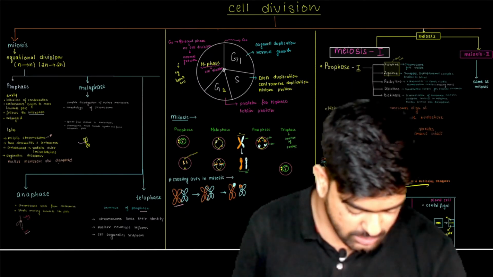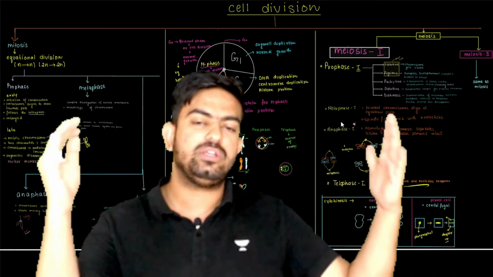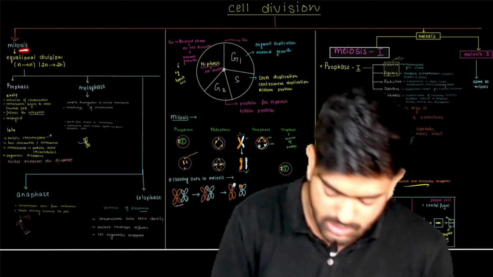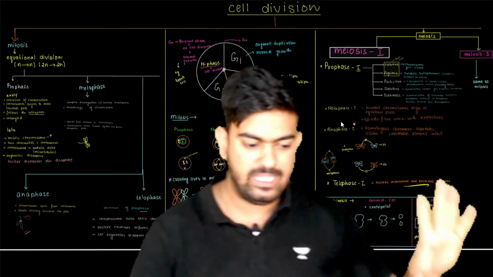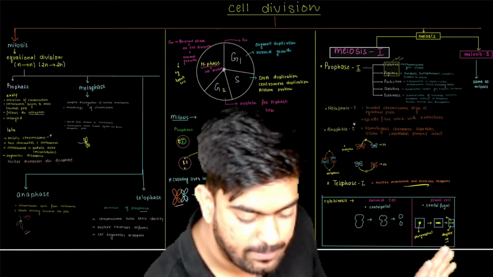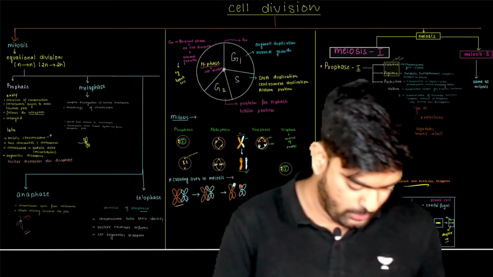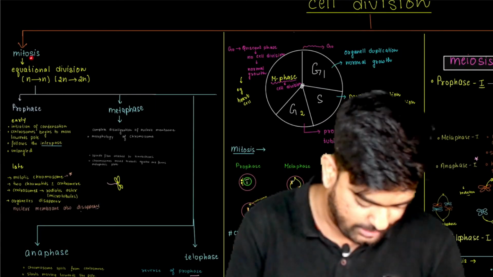The very first one I would like to start with is that cell division is of two types. Cell division consists of mitosis and meiosis. This we have discussed. Now, if I talk about mitosis and meiosis, which one was the equational division? The equational division was mitosis.